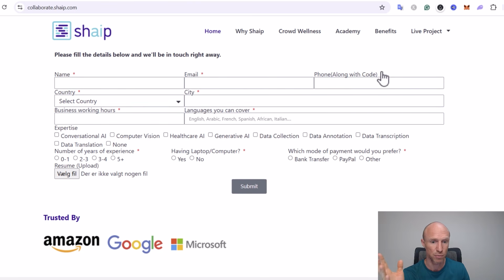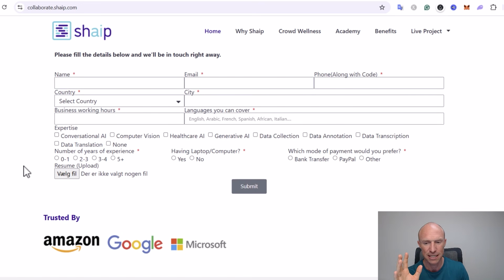So that's just something I wanted to make clear. Other than that, you need to fill out everything here. Personally, I think that the sign up form could use some optimization, for example, business working hours. It seems a little bit strange to ask that without further explanation, because if you're just looking for some extra money, a side project, things like this, what do they mean about business working hours? So there's some things here that's a little bit strange.